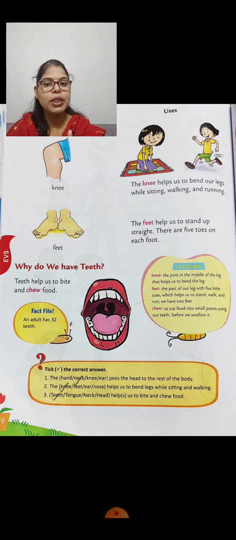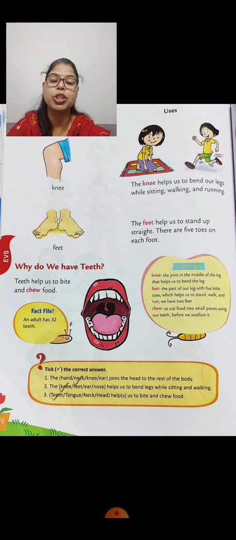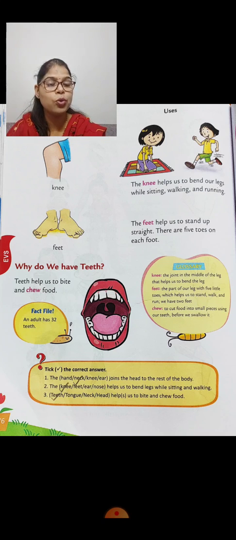Okay, so students, these are the different uses of our body parts, and all our body parts are very special to us. So you have to take care of your body parts. Now let's see, tick the correct answer. The hand, neck, knee, ear joins the head to the rest of the body. So which body part joins the head and the rest of the body? Neck. So do the correct tick on the neck.